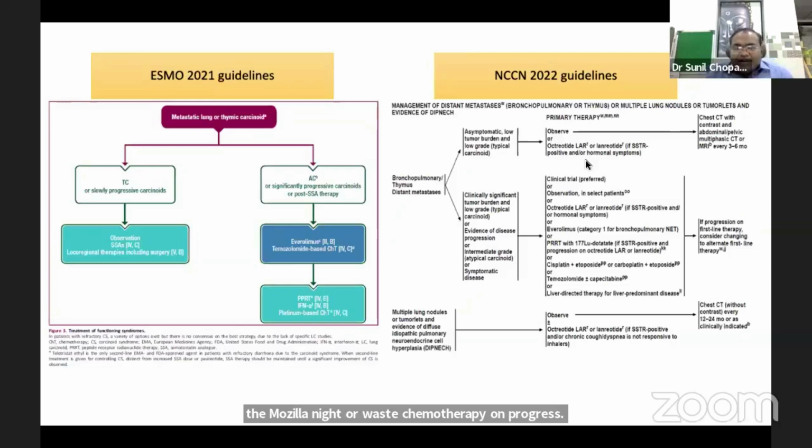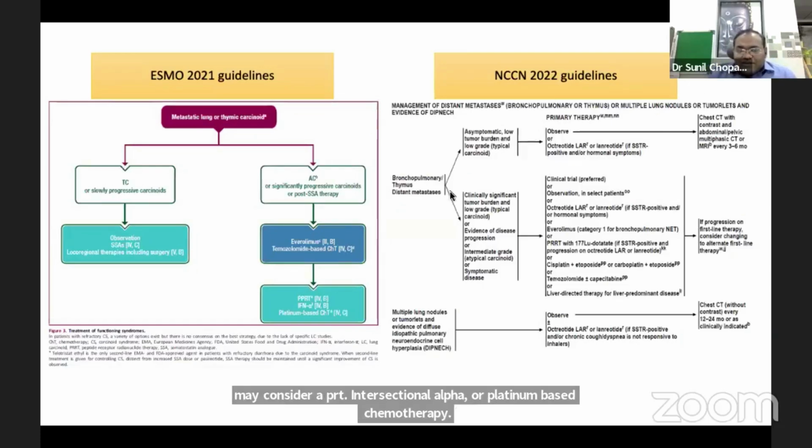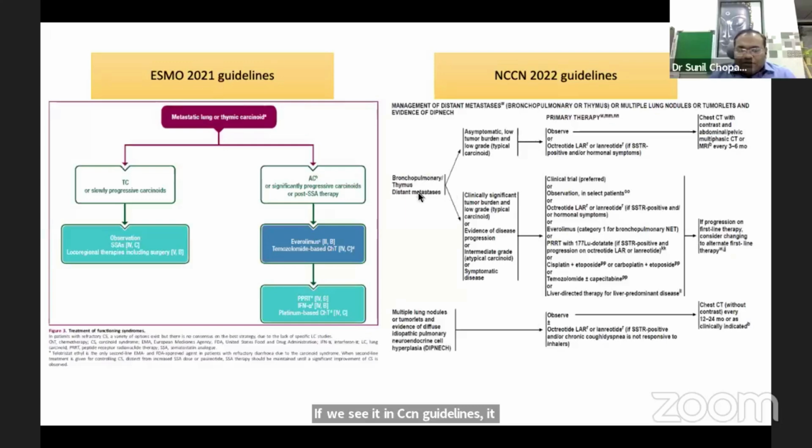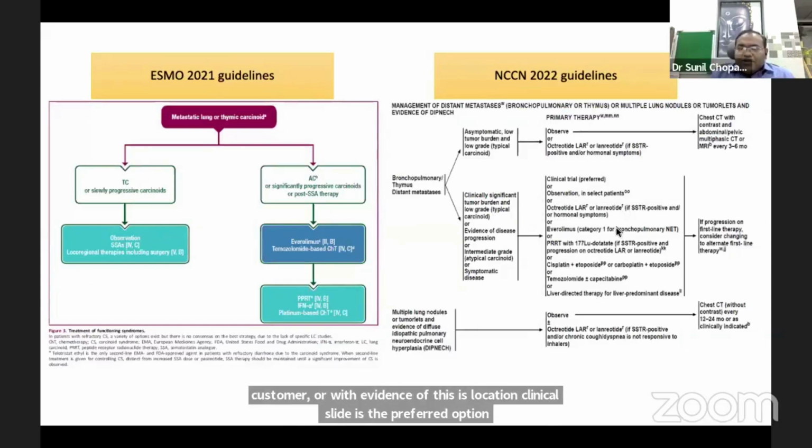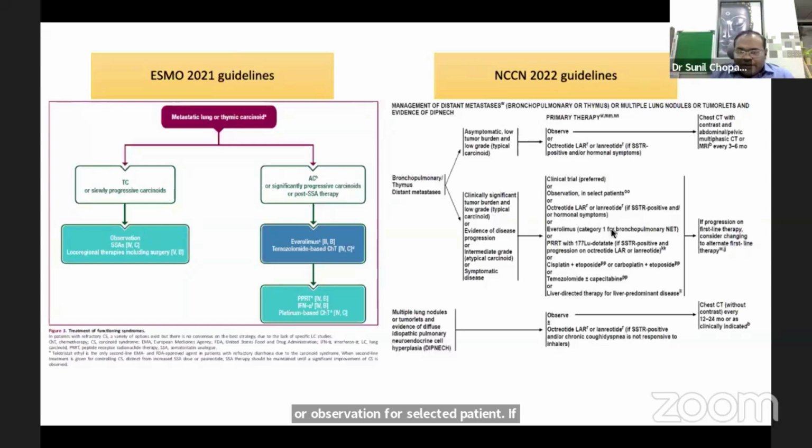If we see the NCCN guidelines, for distant metastatic disease in bronchopulmonary or thymus NET, for asymptomatic or low tumor burden, either we consider observation or octreotide or lanreotide if there is SSTR expression. In patients who have a clinically significant tumor burden and low grade typical carcinoid or with evidence of disease progression, clinical trial is the preferred option, or observation for selected patients. If there is SSTR expression, octreotide LAR can be used, or everolimus is another option for bronchopulmonary NET.